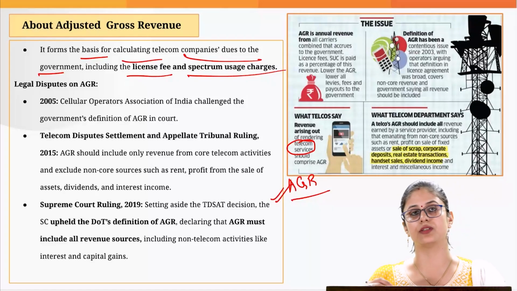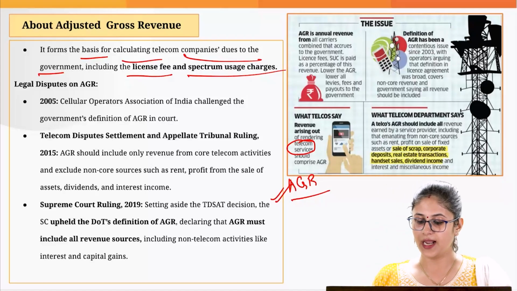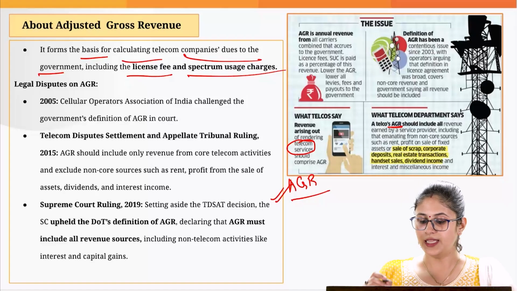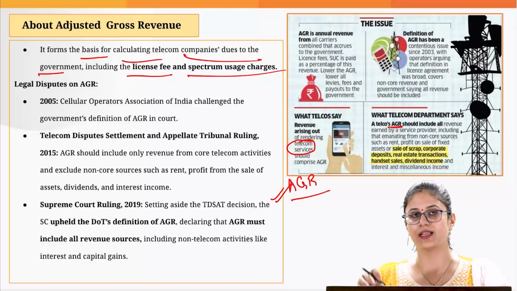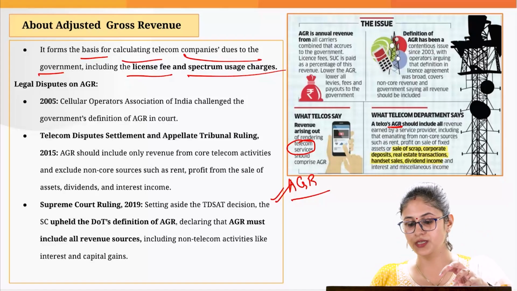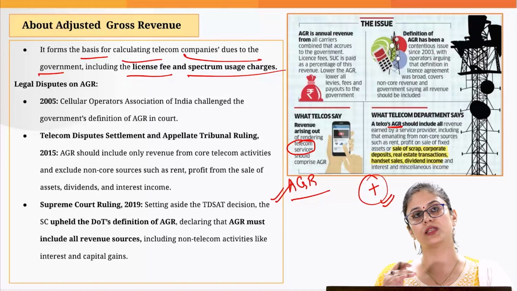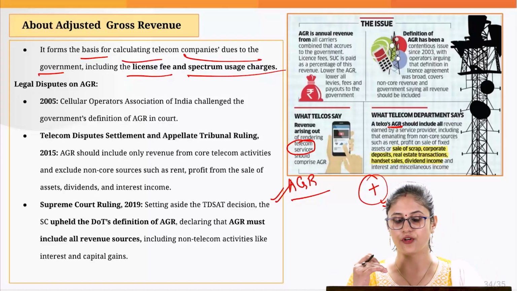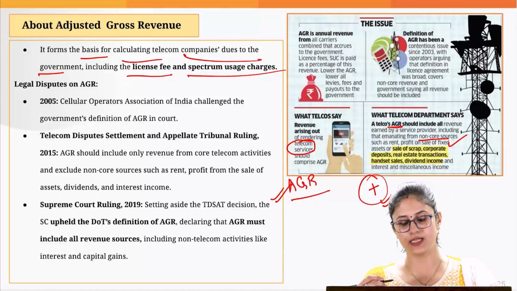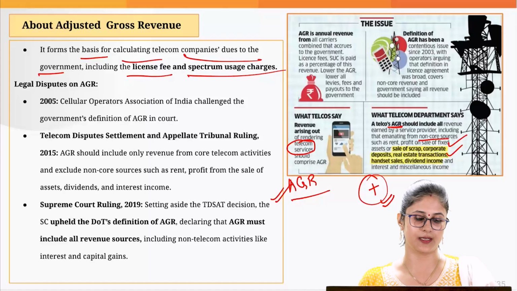But the Department of Telecommunication says that the computation would not just take into account the revenue from core telecom operations, but would also include the revenue which the telecom operators generate from non-core sources like profit on sales of fixed assets, sale of scrap, corporate deposits, real estate transactions, etc.